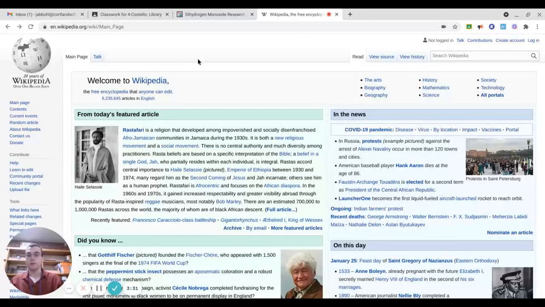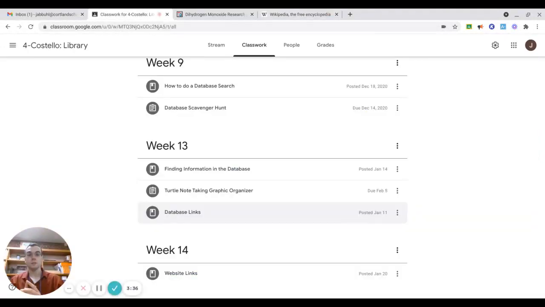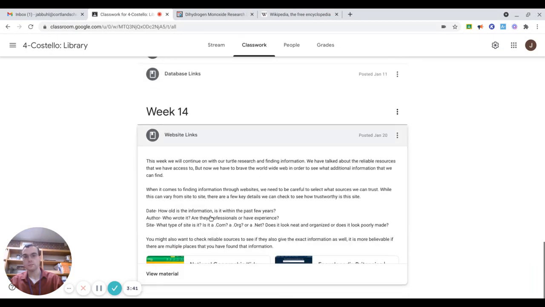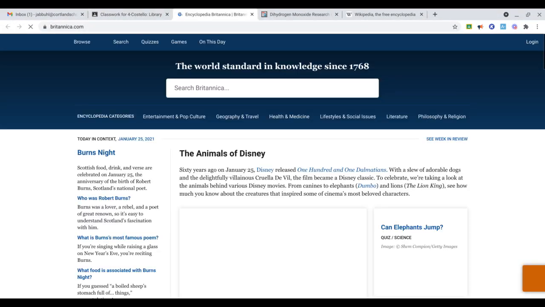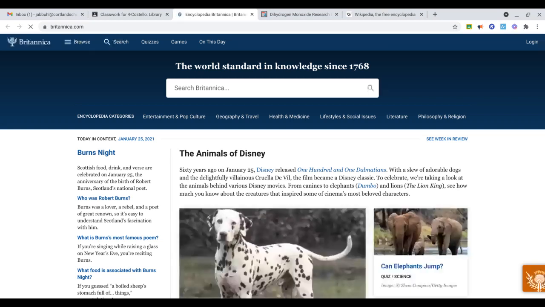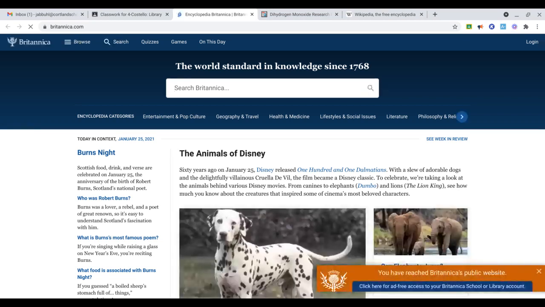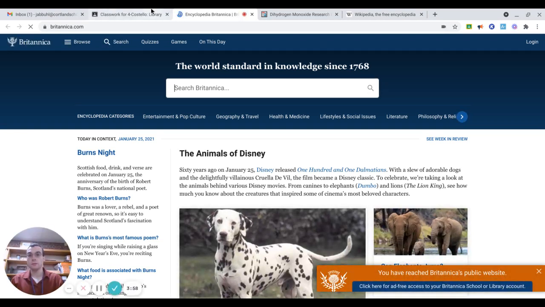Another thing that you should think about is what sort of information is found. So let's take a look at some of the website links. One of the ones we have here is Encyclopedia Britannica. Now, if you've been doing the research with the databases, you will know that we have a database that is also Britannica as well. So that's one thing you can do: check to see if it's a source that maybe is reliable in another place.